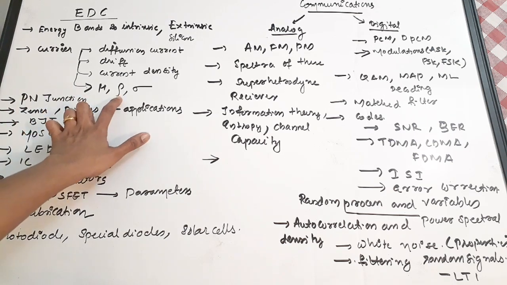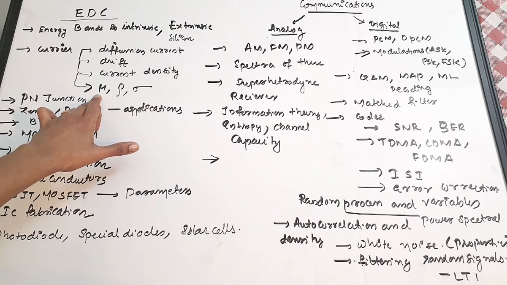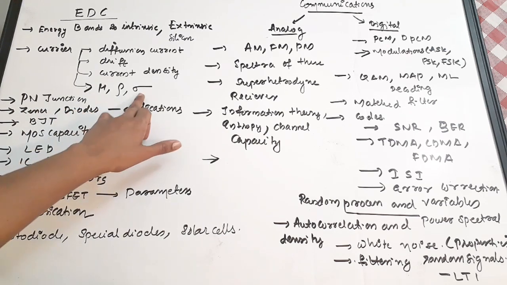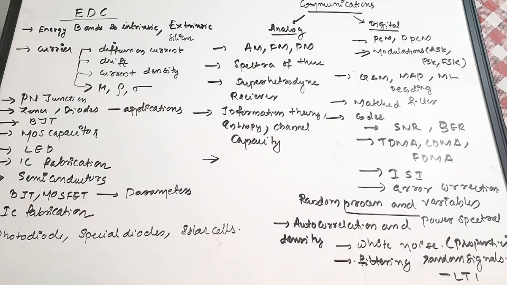Then mu, rho and sigma. Mu is permeability, then rho is resistivity, and sigma is the conductivity. Sorry, mu is not permeability, mu is mobility. Okay, mobility, resistivity and conductivity of these carriers are very important. Then the PN junction equation and PN junction characteristics, diodes, basic diodes and Zener diodes, their applications, theory questions also you can expect. Then BJT, MOS capacitor, LED, IC fabrication.